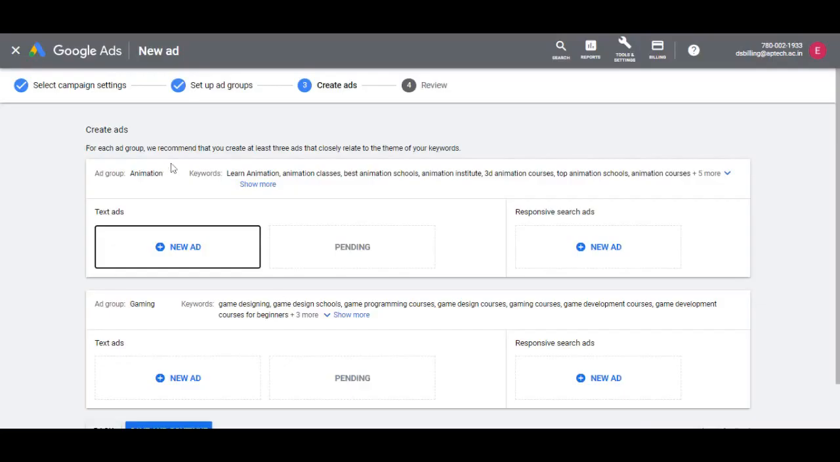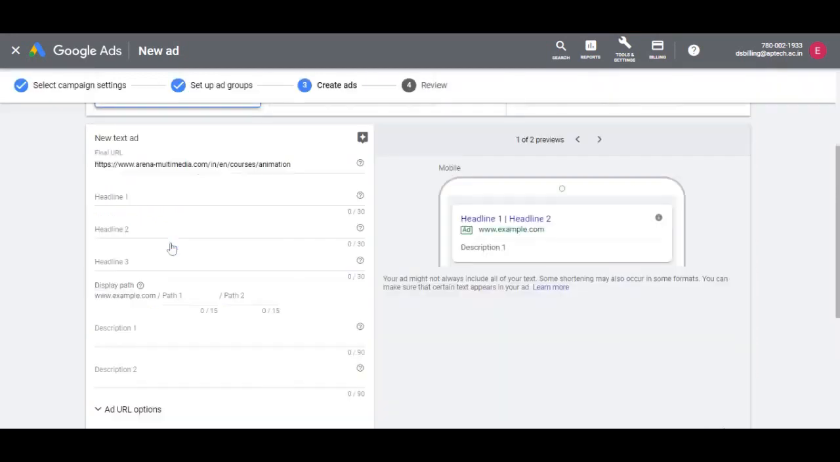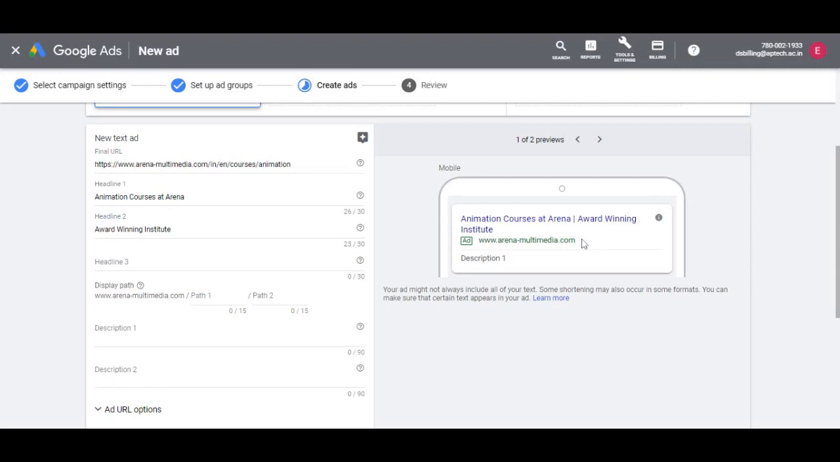Now let's get back to creating a text ad in the ads platform. We will create an ad for the animation ad group created earlier. So the final URL is already populated since we entered it earlier while creating the ad group. Let's quickly add some headlines and description lines. So I have the headlines copied. I'm just going to paste them. Headline 1, headline 2, and headline 3. Note the character limitations here.